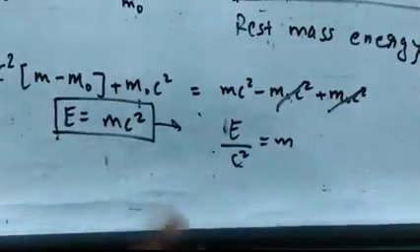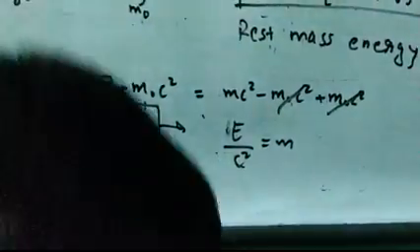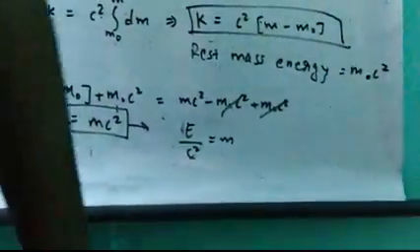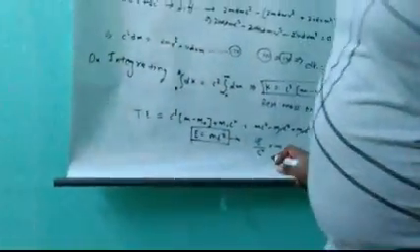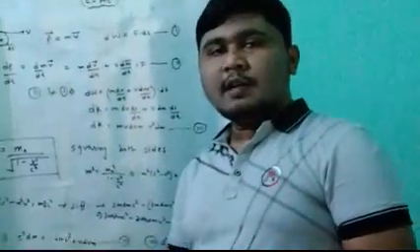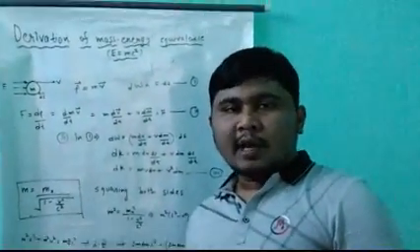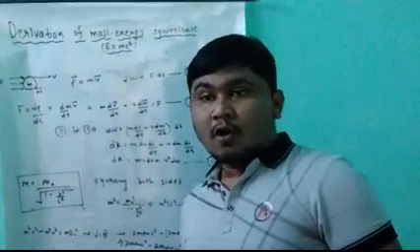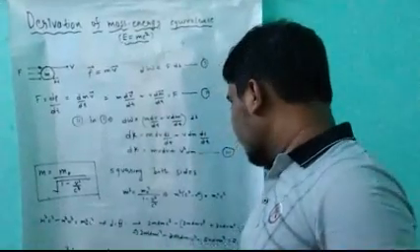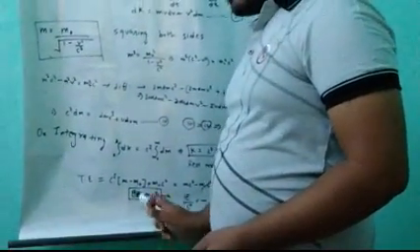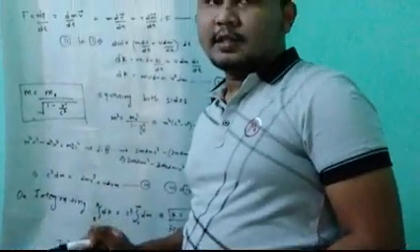Now that energy could be any energy. So friends, that energy could be any energy. That is, the energy can be kinetic energy, potential energy, light energy, electrical energy, or heat energy. But whenever we supply some energy to any object, its mass increases.